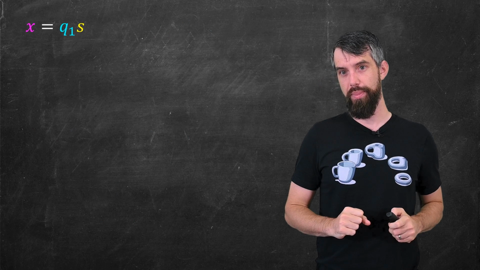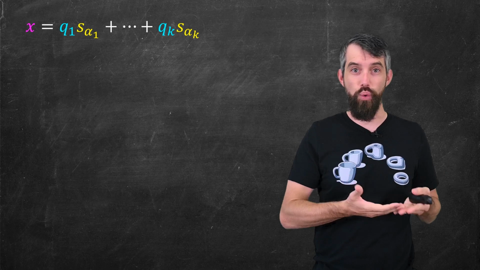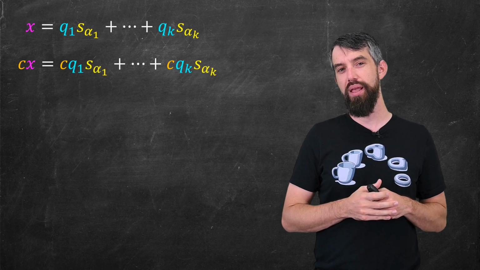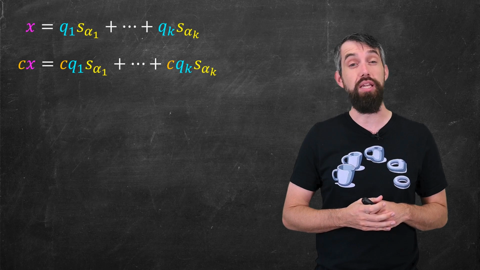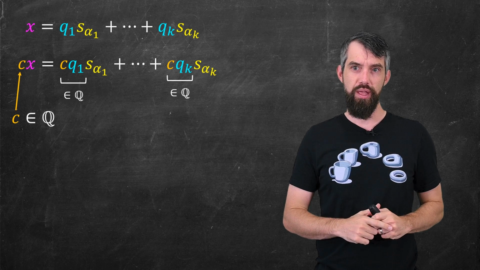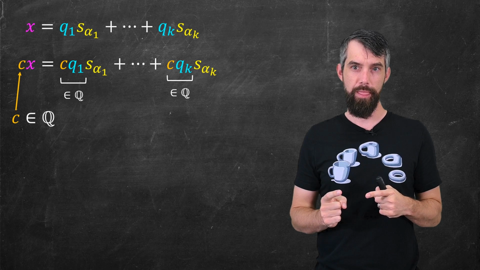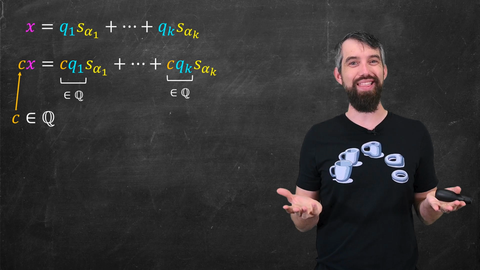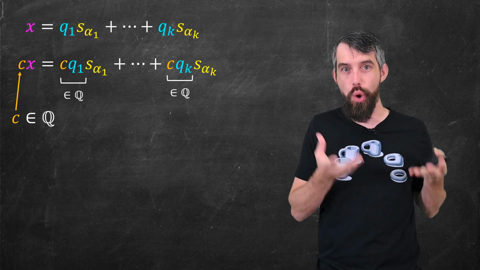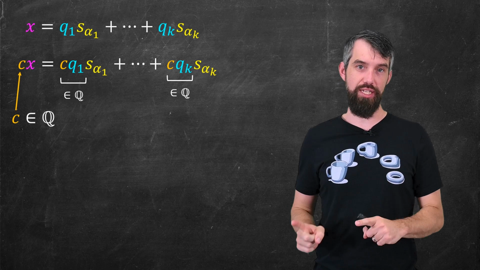But it is linear. Let me show you why. Let me take a generic x, and it's decomposed in this way. q1 times one of the elements from S all the way down to qk times another element from S. Then I could multiply both sides of that by c. If c is a rational number, then the coefficients out the front are also rational numbers. This is to say, the unique way that I can write any number in terms of S as linear combinations of things from S with coefficients that are rational is this one. That's what it means to say there's a unique decomposition.